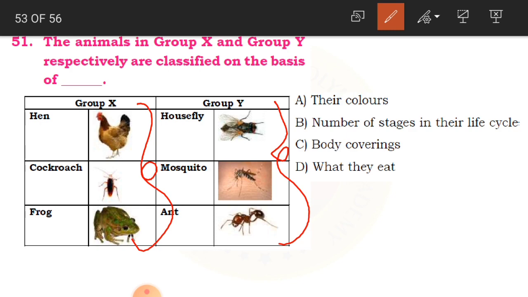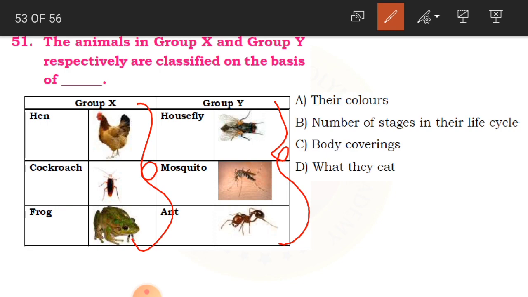What is the similarity or the difference between these two groups? So that we have to give the answer.